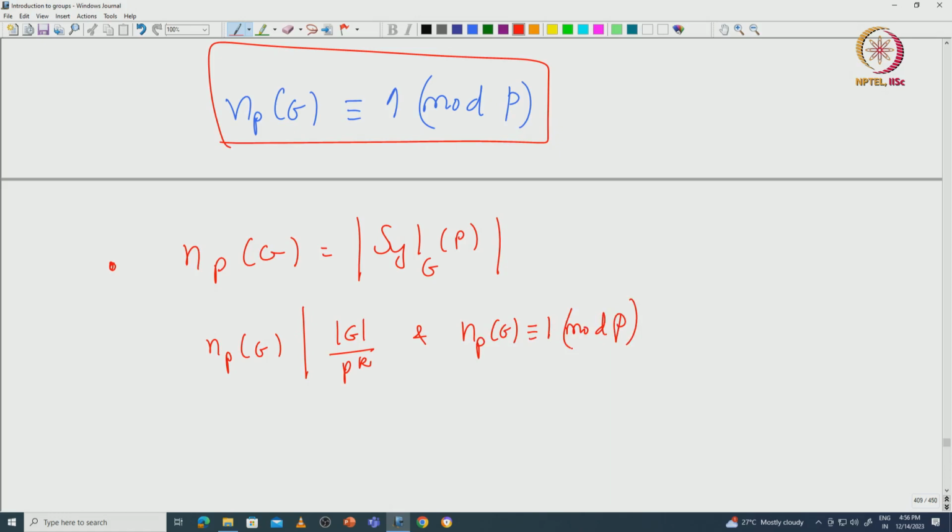So these two things are there. This puts lots of restrictions on n_p(G). In many small orders, we will be able to determine explicitly what possibilities it can have. That will tell a lot about the group.